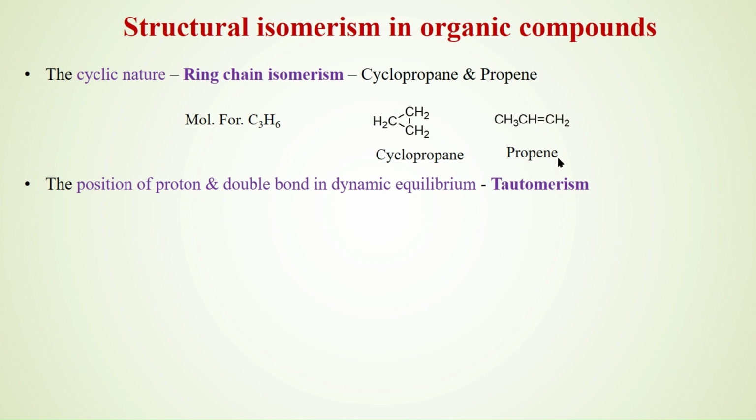There is another set of structural isomers which are called tautomers. Here, the position of the proton and the double bond in the structure are in dynamic equilibrium. These are compounds which exist in both forms.